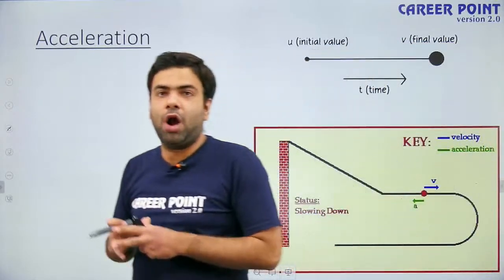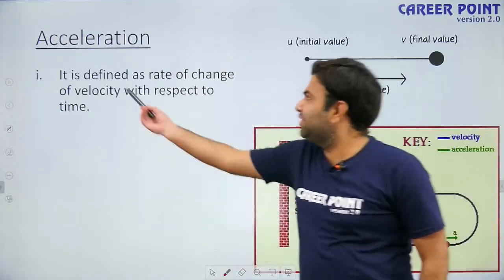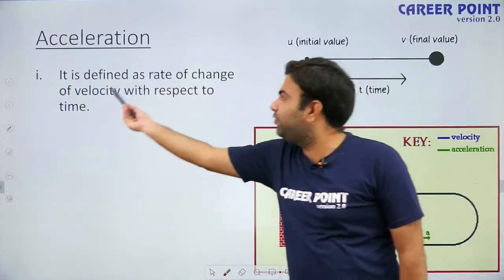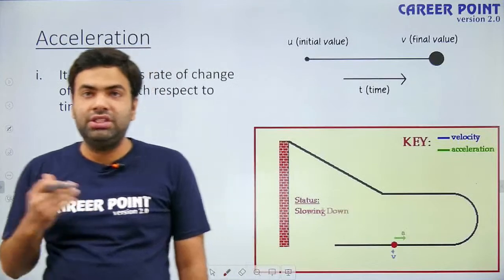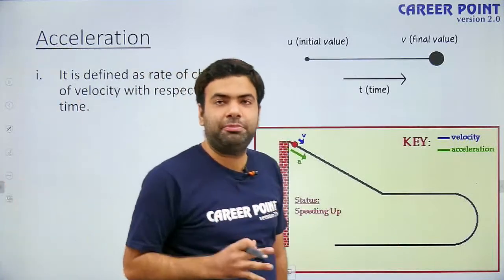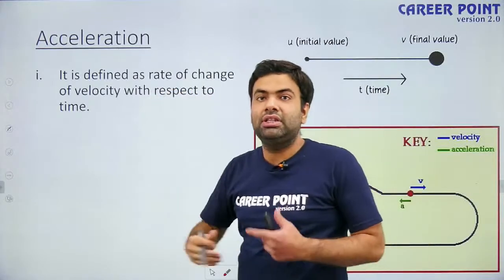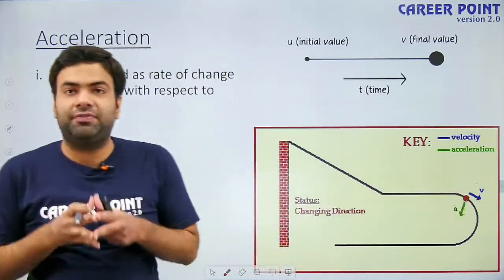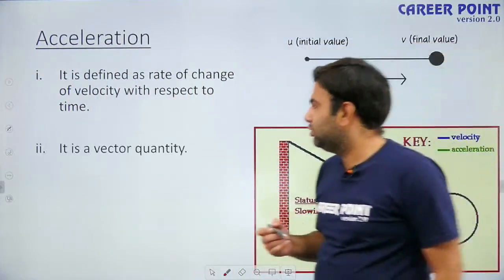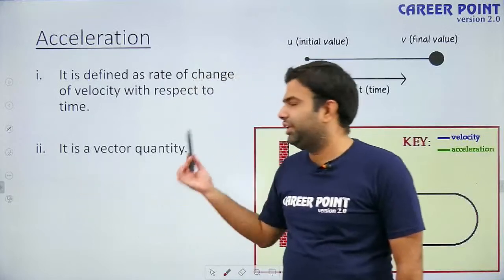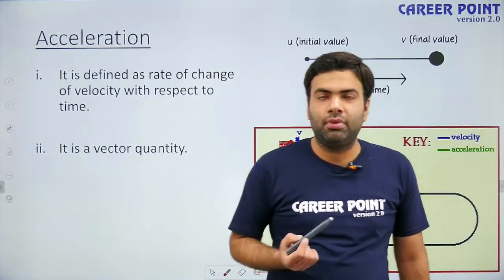Now, let us discuss the mathematical form of acceleration. What is acceleration? How is acceleration defined? It is defined as the rate of change of velocity with respect to time. If velocity is changing with the passage of time, that means acceleration is there, and its value is the rate of change of velocity. That means if we talk about instantaneous value, it is differentiation of velocity with respect to time. Second point, it is a vector quantity. Acceleration has direction and magnitude both, so it is a vector quantity.